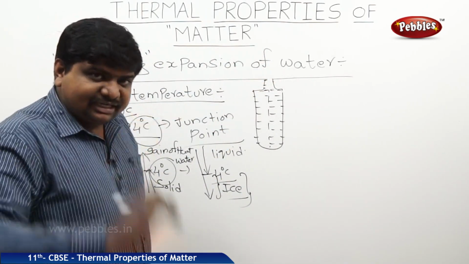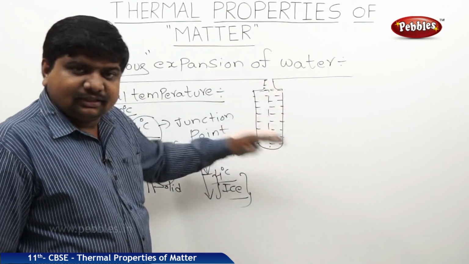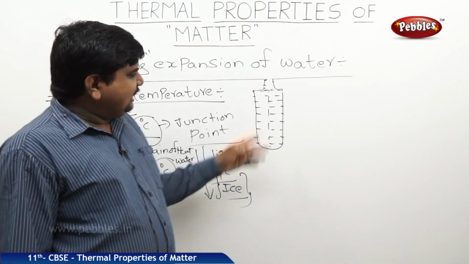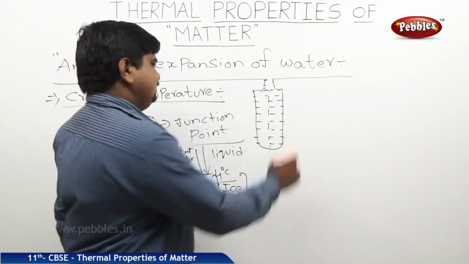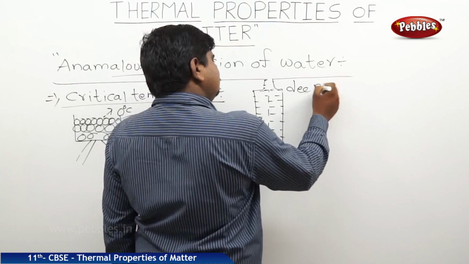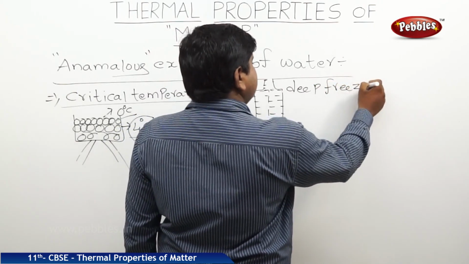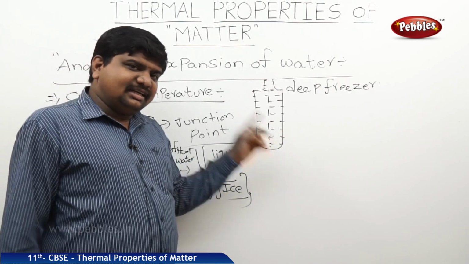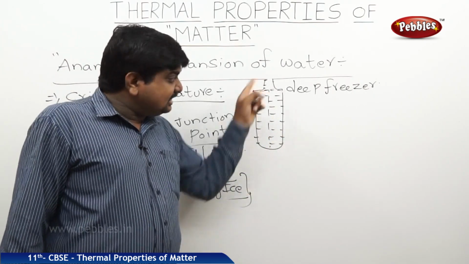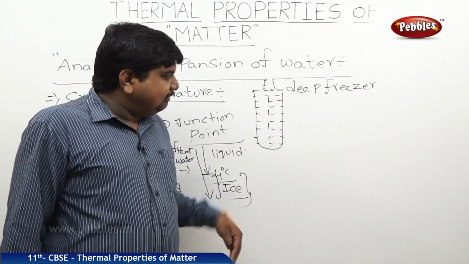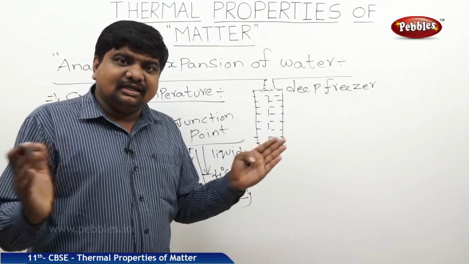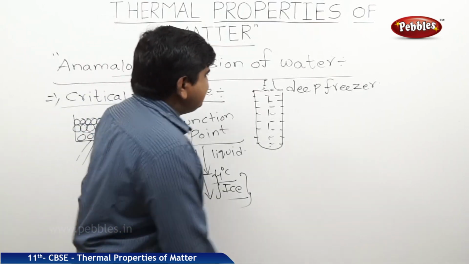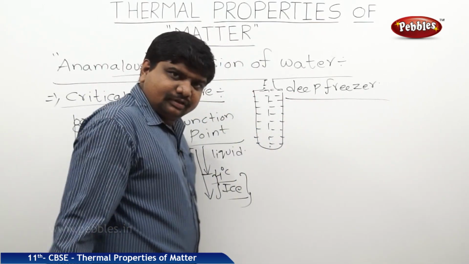Down the neck, please completely fill the bottle with water. Try to keep this bottle in the deep freezer. Automatically, the water inside the bottle will expand because it is under the cooling process. When a body loses temperature, it will expand, especially water. So that means deep freezer.